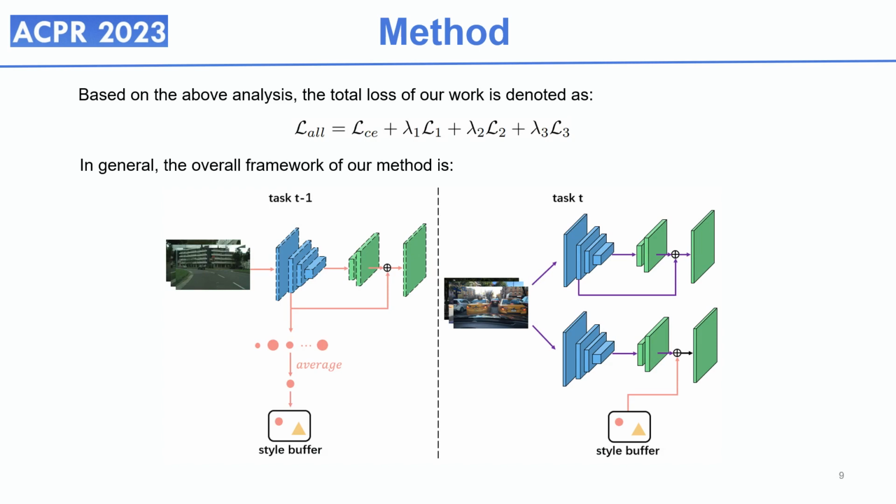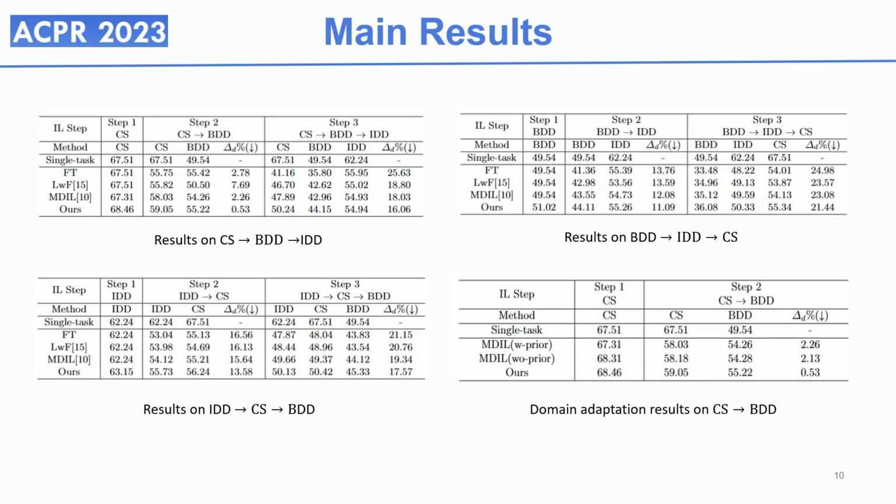Based on the above analysis, the total loss of our work is denoted as below and the overall framework of our method is shown here. Here are some of our main experimental results.